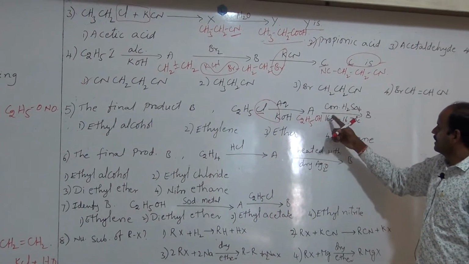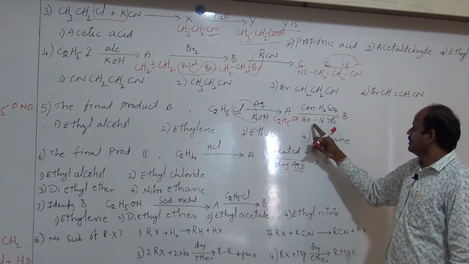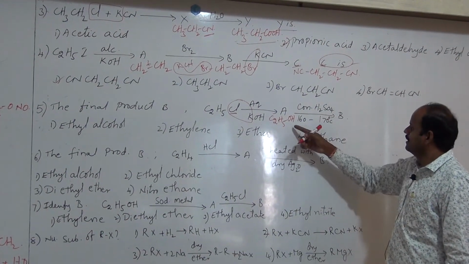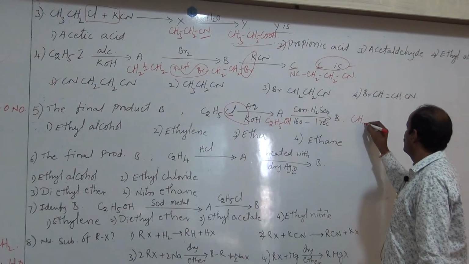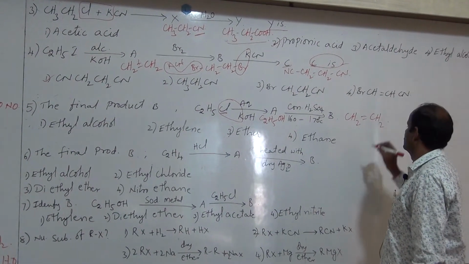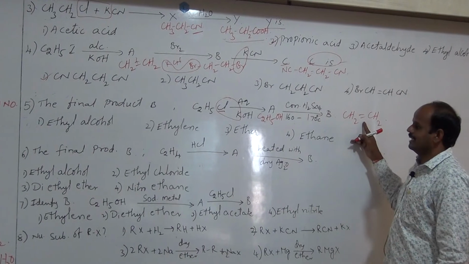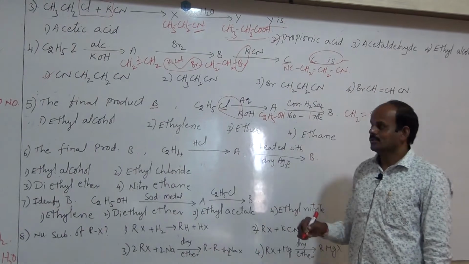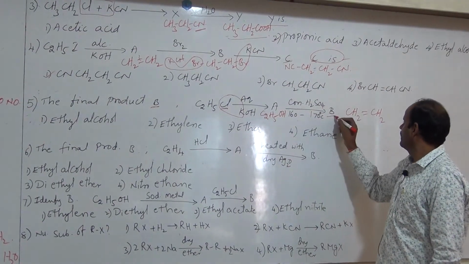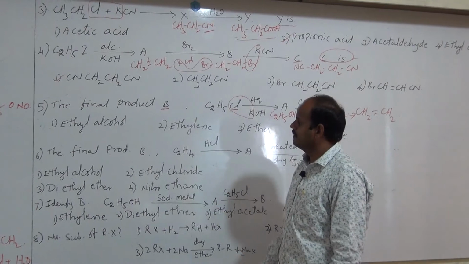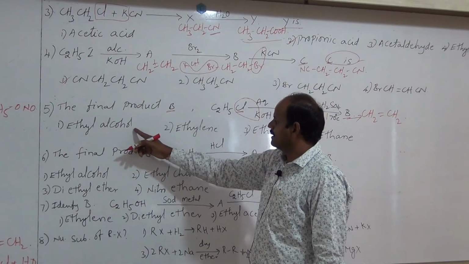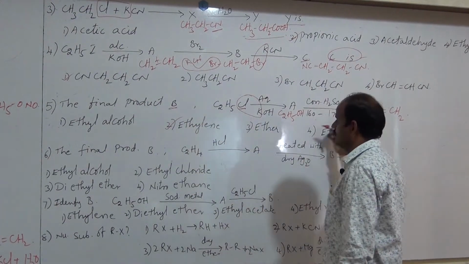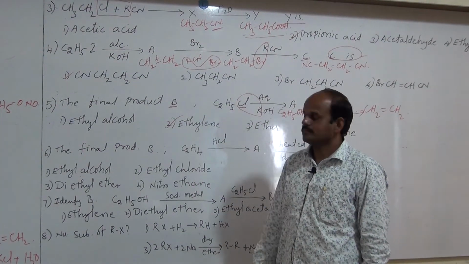Then on heating with concentrated sulfuric acid at 160 to 170 degrees Celsius, what happened here? Alkene is formed at these conditions. So, it is the ethylene. They asked B only. Sometimes they will ask A also. So A means ethyl alcohol and B is ethylene. First one is ethyl alcohol, wrong, it is the A only, but asked B. B means it is the ethylene. So 2 is the answer.